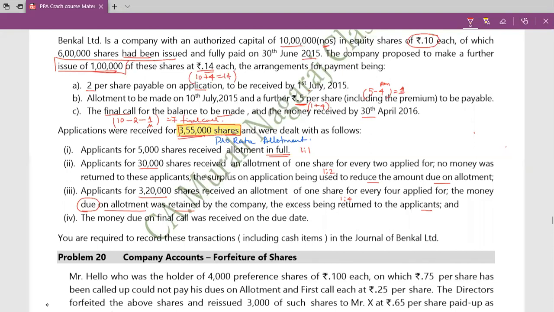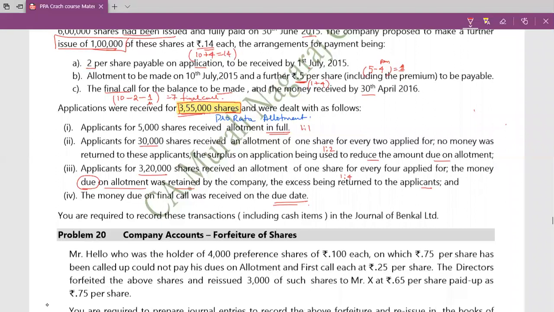So for the allotted shares, whatever amount is due on allotment, that amount alone I will keep. The balance, if any excess is there, I will refund immediately. Now, the money due on the final call was received on the due date.